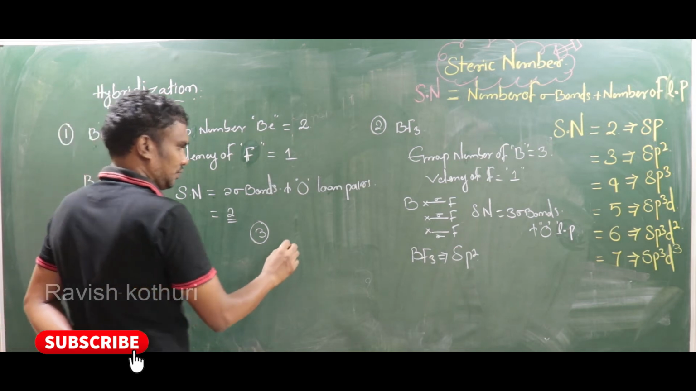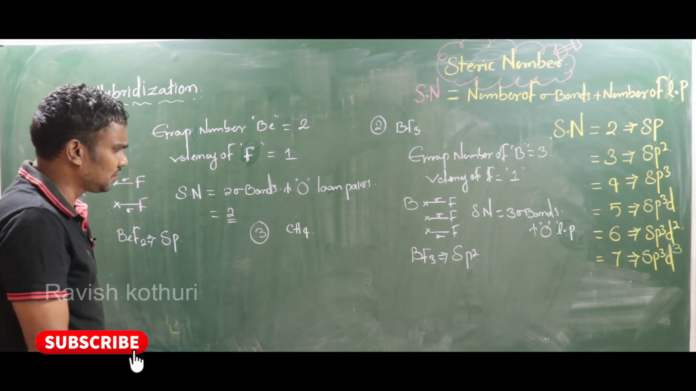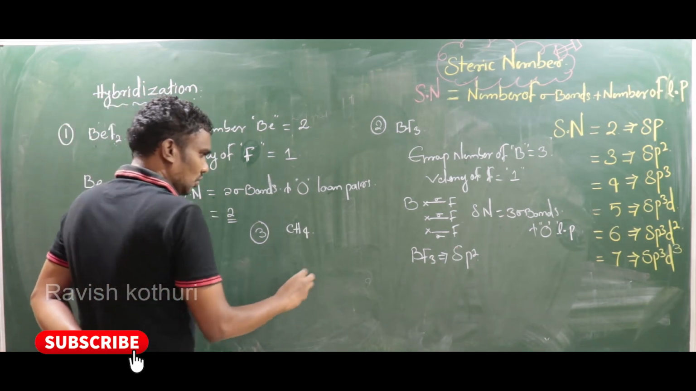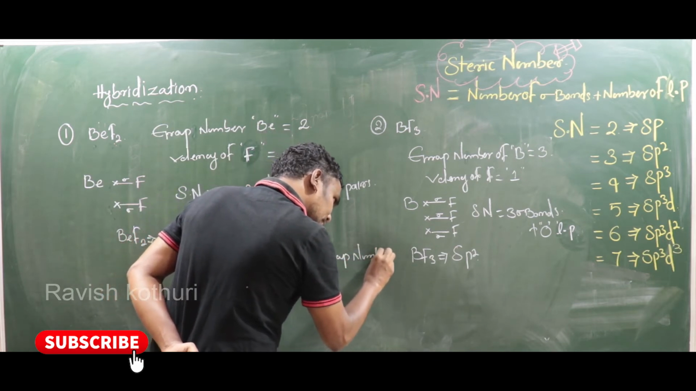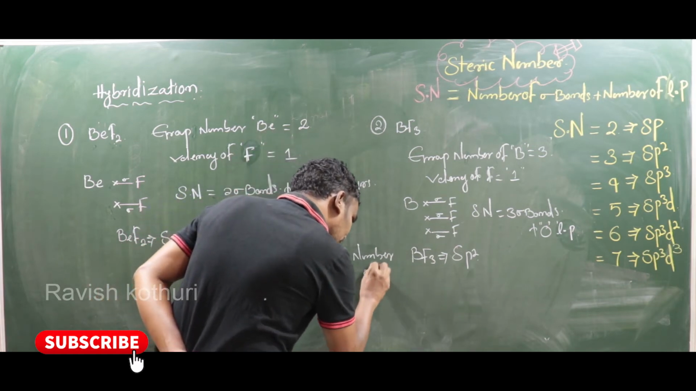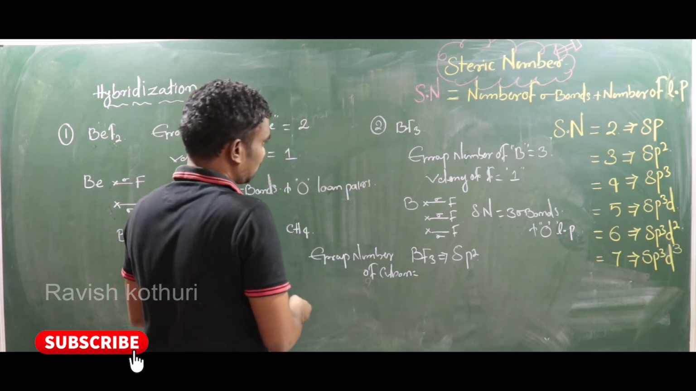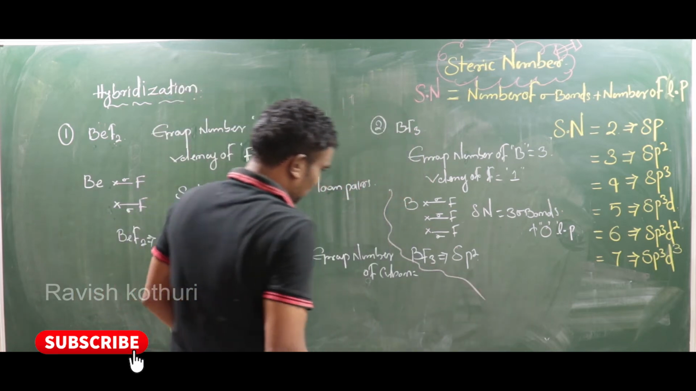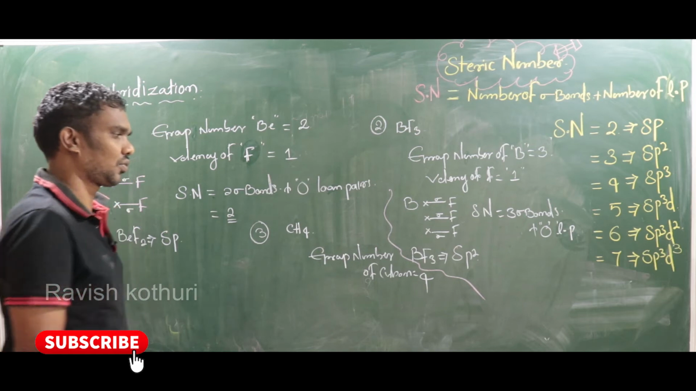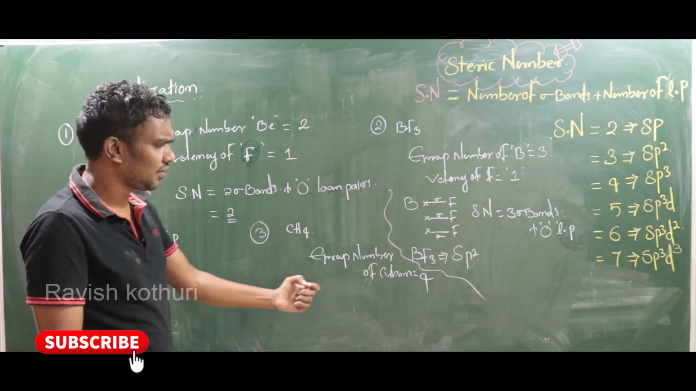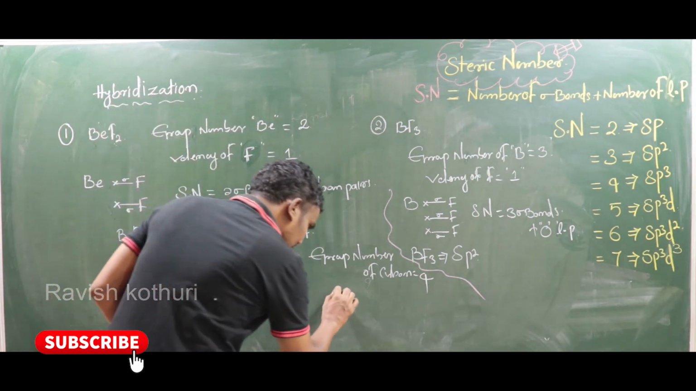CH4. Here the central atom is carbon. So what is the group number of carbon? Group number of carbon is 4, so we consider it as 4. Now what about the valency of hydrogen?